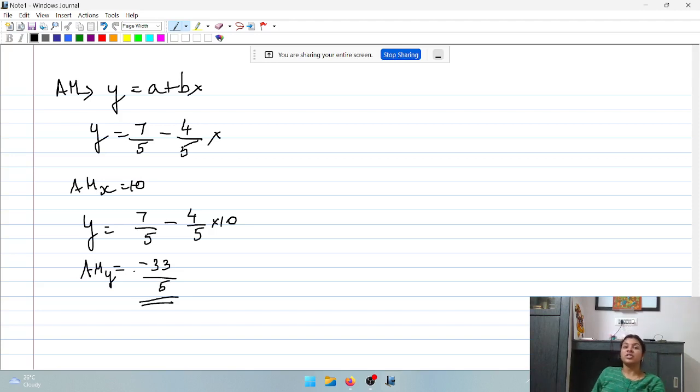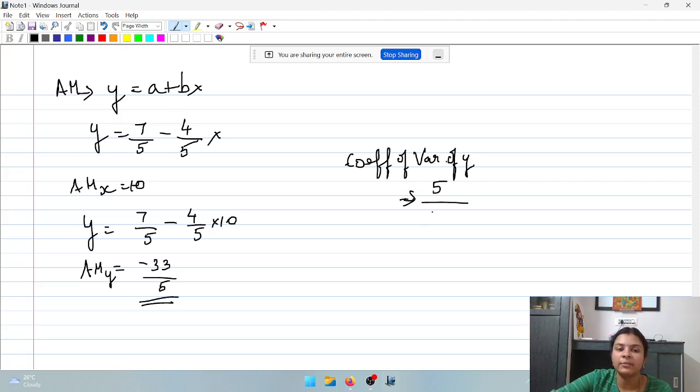Remember, measures of central tendency can be negative. Measures of dispersion cannot be negative. Okay. So now to calculate the coefficient of variation of y, how to find it? Standard deviation over arithmetic mean 33 by 5, into 100. When you find the coefficient of variation, you can ignore the sign, that is not a problem.